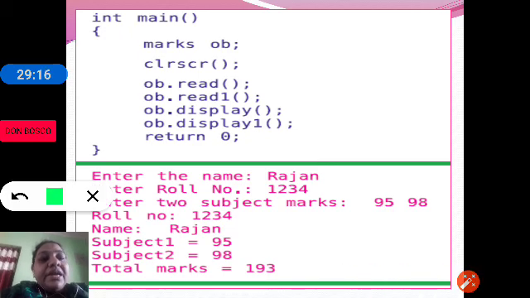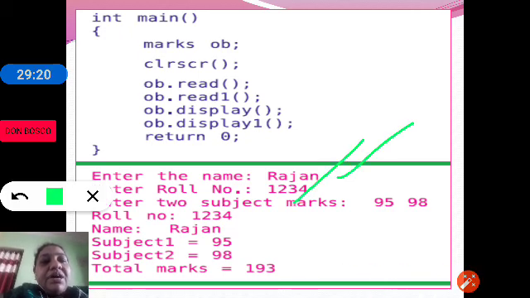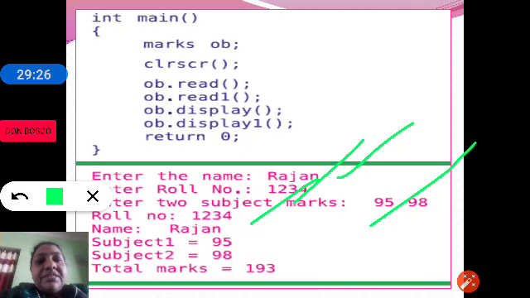So let us see the sample run. Enter the name. The name given is Rajan and some number is given, marks 95 and 98. So the roll number 124, Rajan, and total marks 193 is displayed. Similarly you can give different inputs and then check the output of the program.